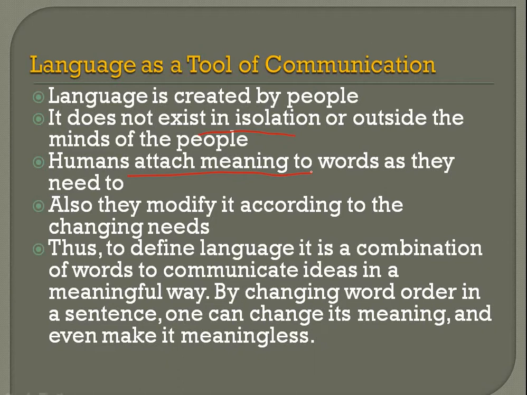Suppose you have a pen in your hand. This sort of thing, which is long and slim, which is used to write on paper, is called a pen. You can call it chair, you can call it sofa or anything, but you call it pen because you have attached meaning to it. Also, you modify it according to changing needs. The words keep changing, as you know. So we modify as per our needs. Thus, to define language, it is a combination of words to communicate ideas in a meaningful way. By simply changing word order, you change the meaning of a sentence completely, and it can become meaningless.